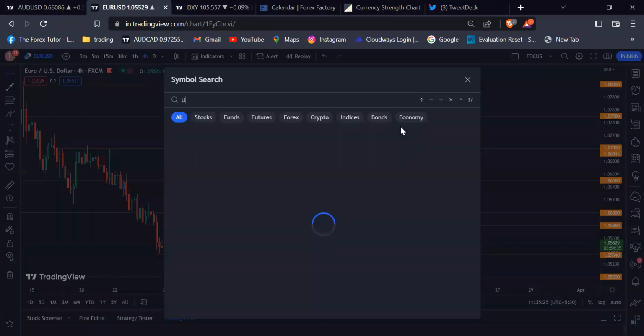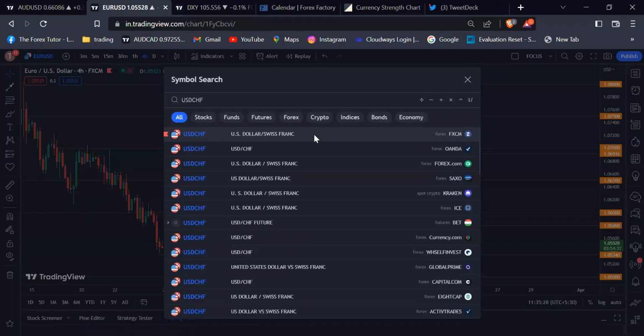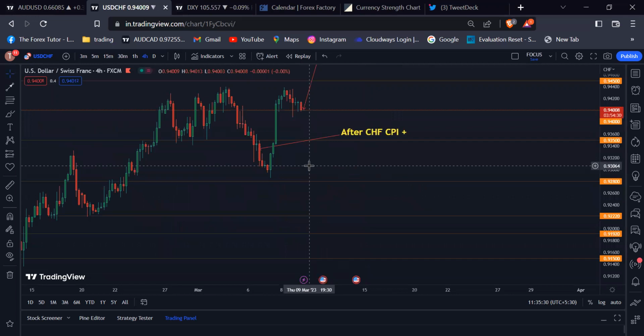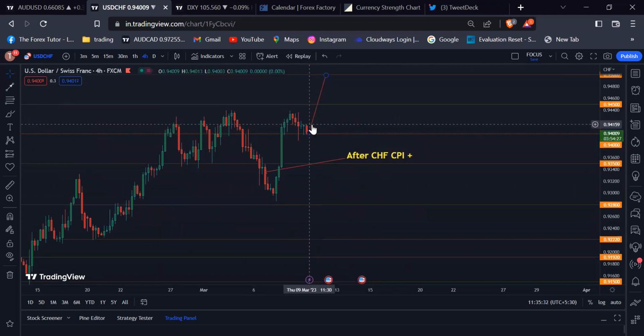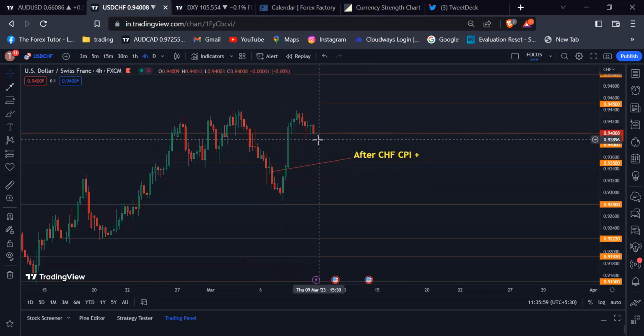So my next pair is USD Swiss franc. If you look at the USD Swiss franc right now, it respected the 0.92800 psychological number, and there was a strong bounce back in the USD Swiss franc, moving towards the 0.94500 psychological number. USD Swiss franc respected this level, and there is a slight pullback happening right now in the USD Swiss franc.